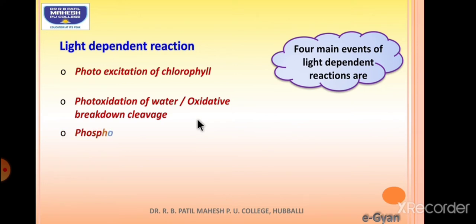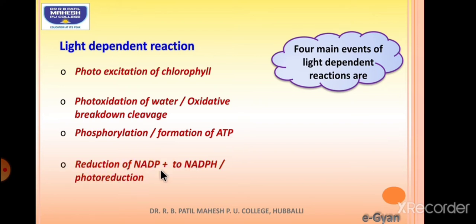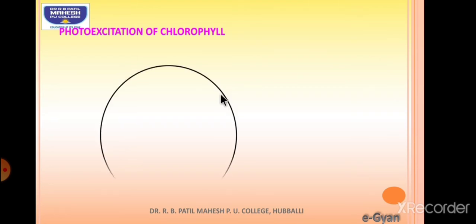Oxidative breakdown occurs, whereas the third step is phosphorylation, that is formation of ATP, and the last one is that energy rich compounds like NADP will be converted into NADPH. These four reactions complete what? The light dependent reaction. So let's try to understand with the first step, that is photo excitation of the chlorophyll.